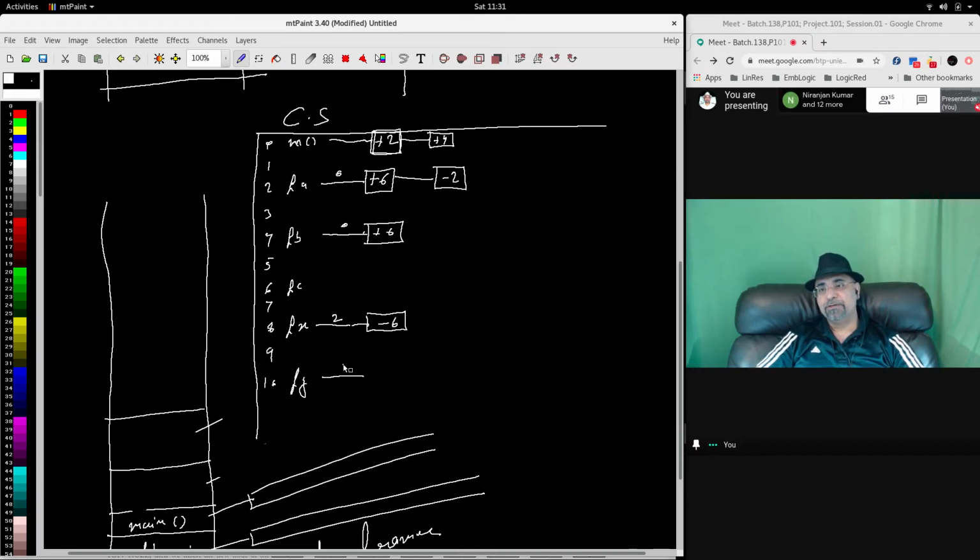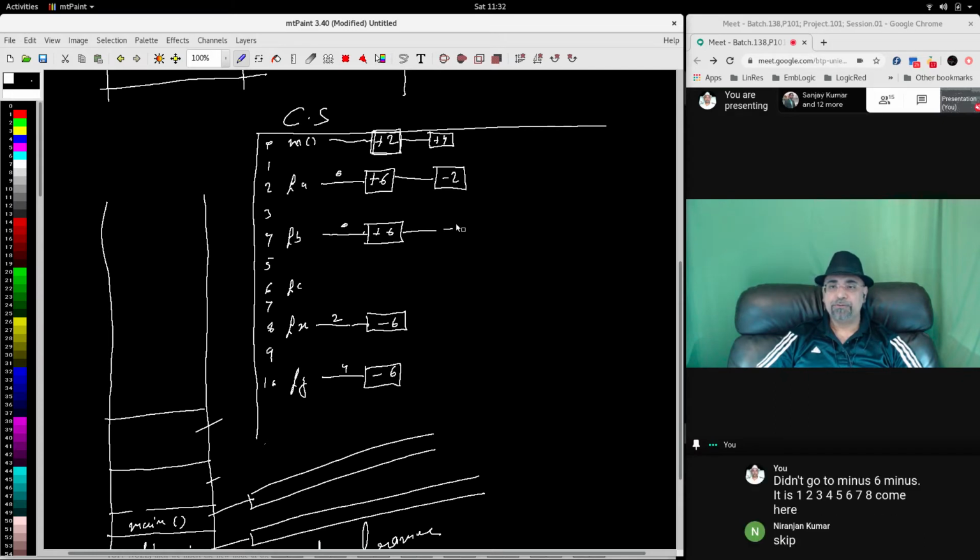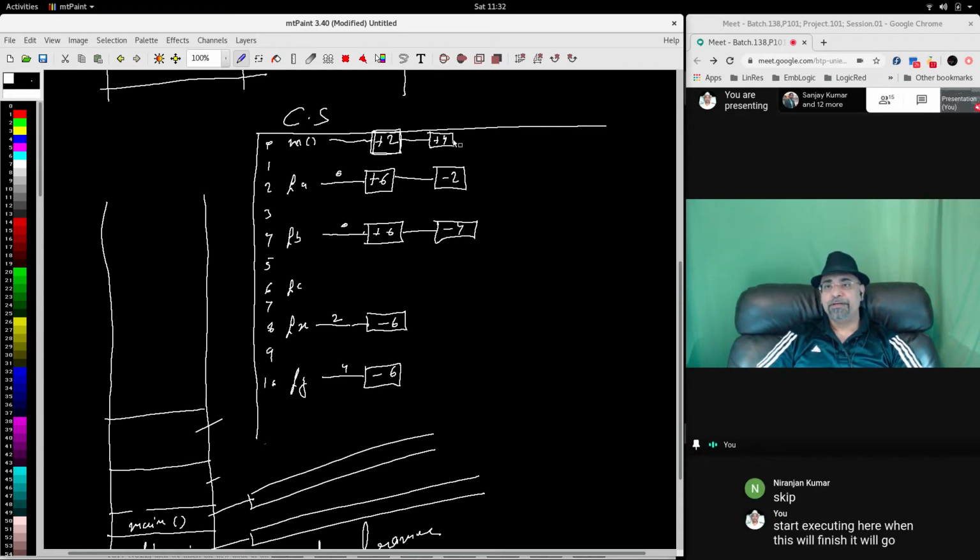Return address is 4. After finishing, it will go to minus 10 minus 4 is 6, minus 6. 1, 2, 3, 4, 5, 6, and it will continue executing. When it finishes, it will go 4 minus 0 is minus 4. It will return to minus 4. 1, 2, 3, 4, back to main, and main will continue.